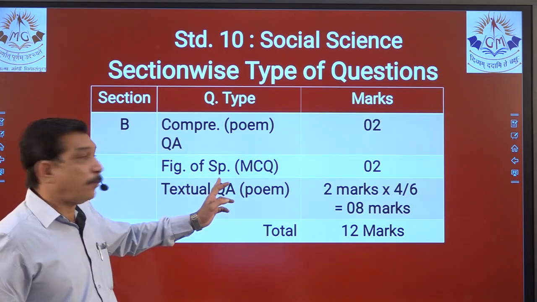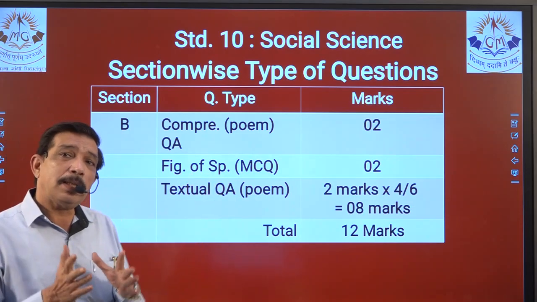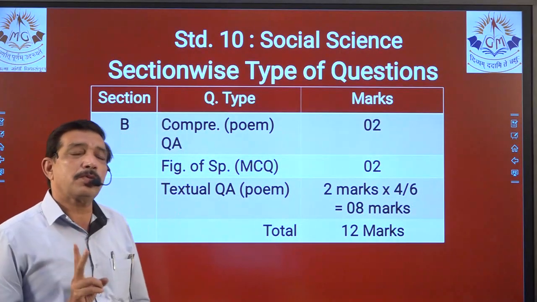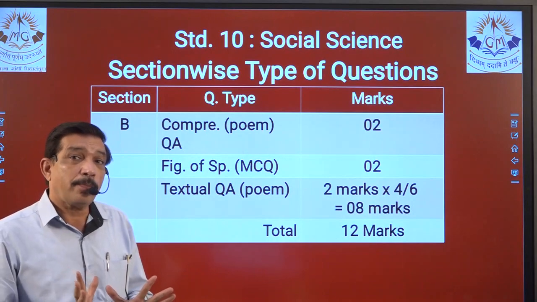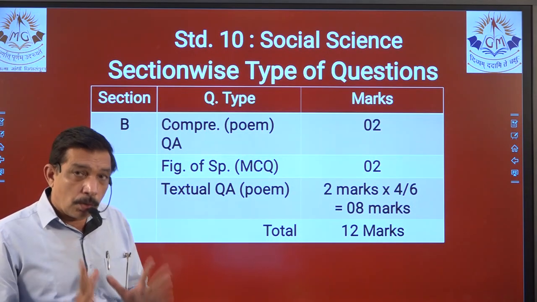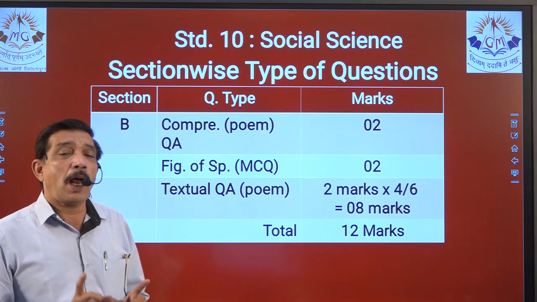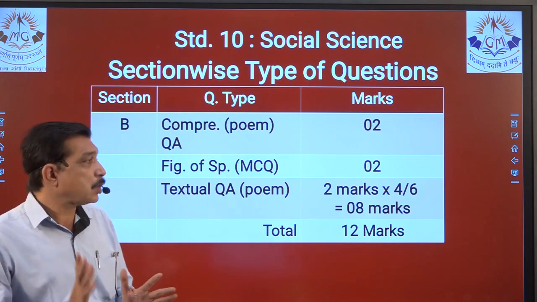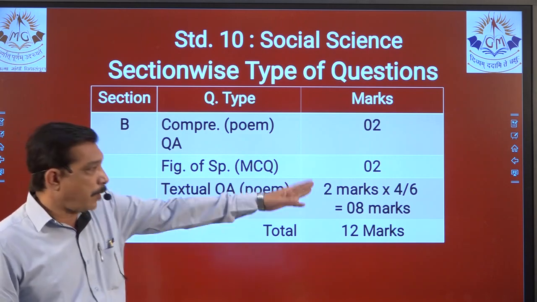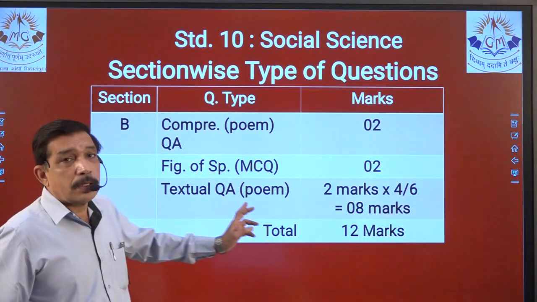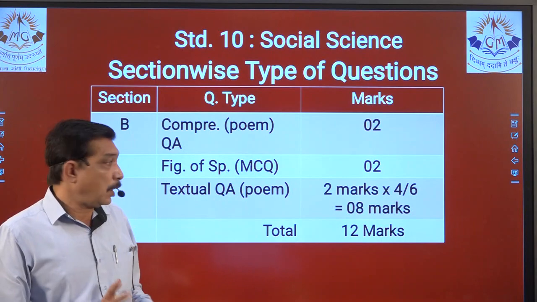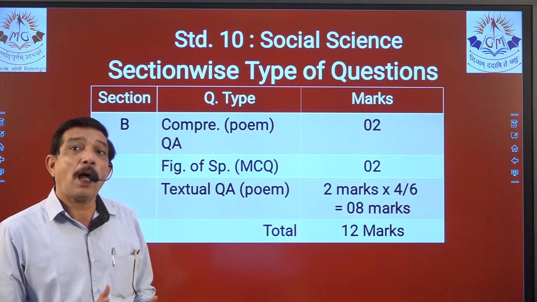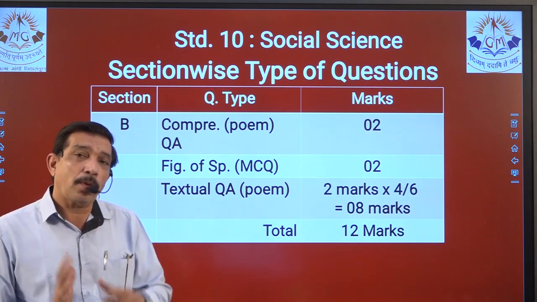Take figures of speech. Yes, it is completely MCQ based. Here we can see 2 marks are given. That means 2 MCQs will be asked from 7 chapters, right? Only 2 questions on figures of speech from the entire 7 poems. Yes, so we do that completely, we get 2 marks. Textual based question answer of poems only, 2 marks. 4 questions are compulsory, right? Out of 6 questions will be provided in the